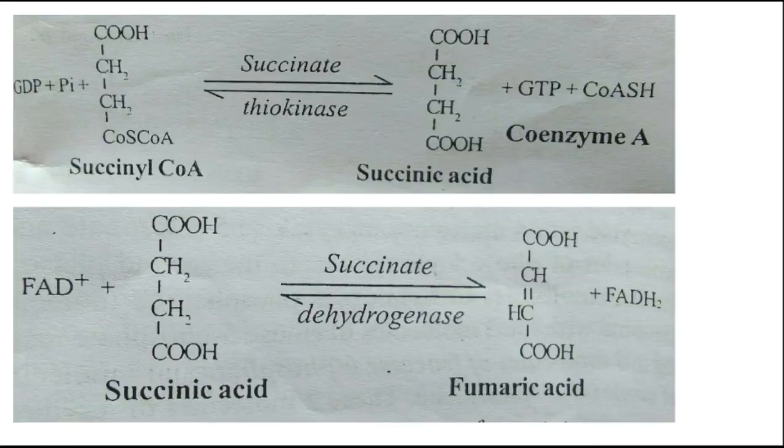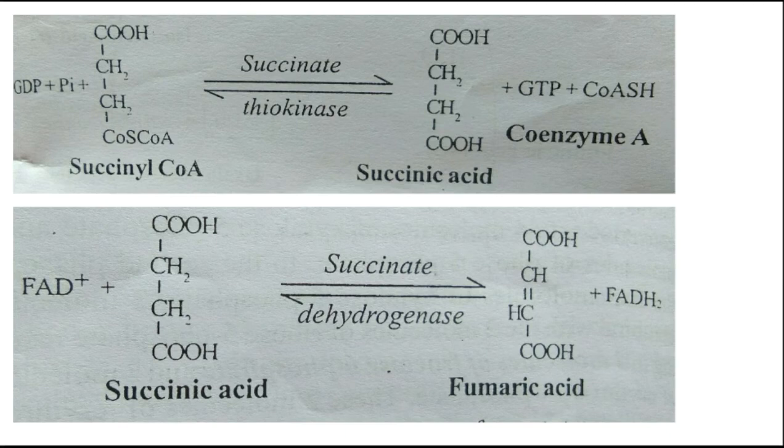And next, the fifth reaction is the phosphorylation and hydrolysis. That's why we call it the phosphorylation and hydrolysis reaction. Here the hydrolysis of the thioester bond of succinyl coenzyme A is coupled to the phosphorylation of guanosine diphosphate, right, resulting in the formation of succinic acid and guanosine triphosphate.